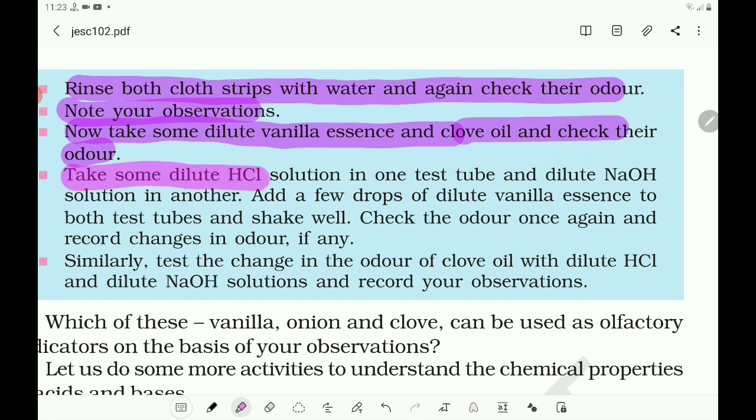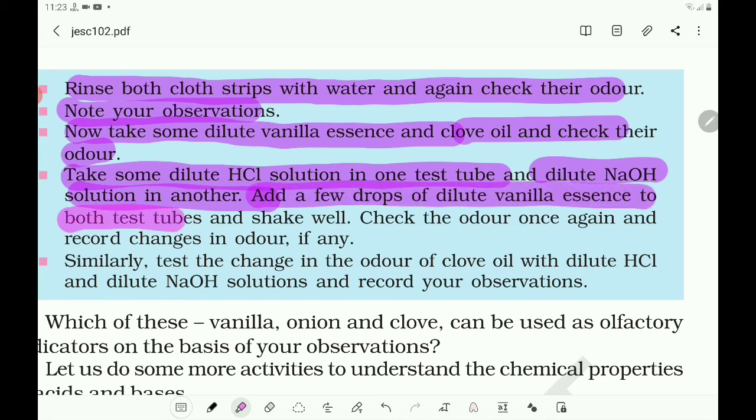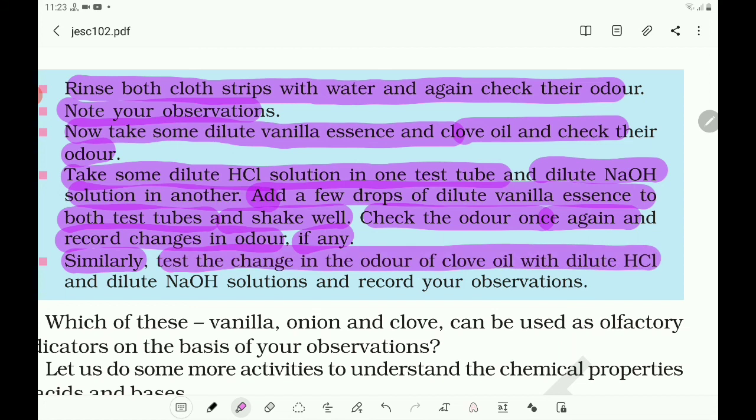Take some dilute HCl solution in one test tube and dilute NaOH solution in another. Add a few drops of dilute vanilla essence to both the test tubes and shake well. Check the odor once again and record changes in odor if any. Similarly, test the change in the odor of clove oil with dilute HCl and dilute NaOH and record your observations.